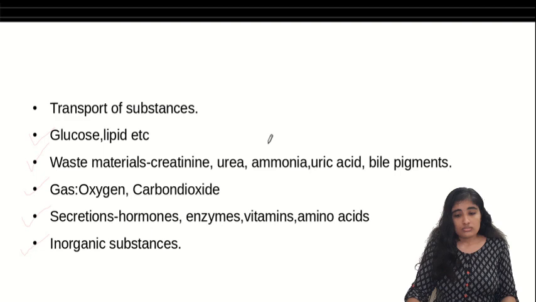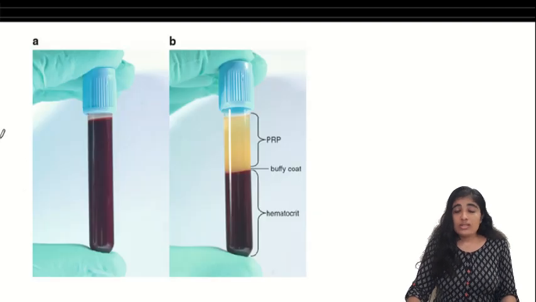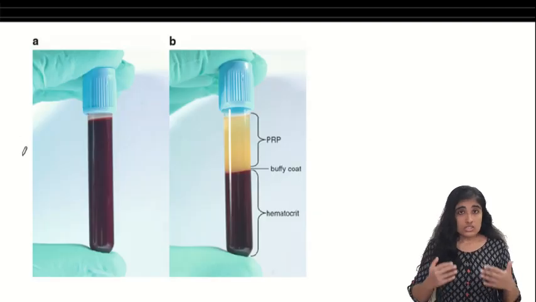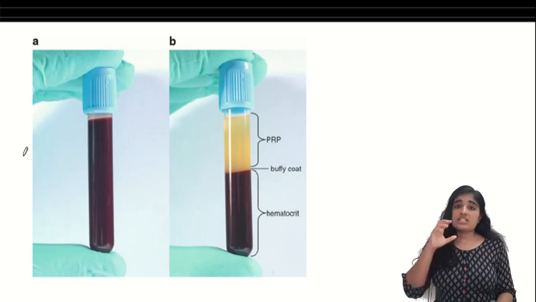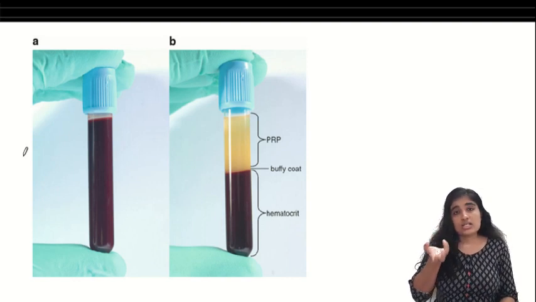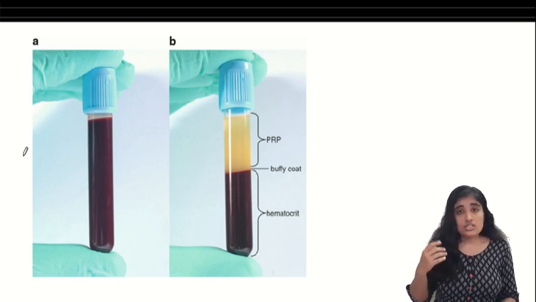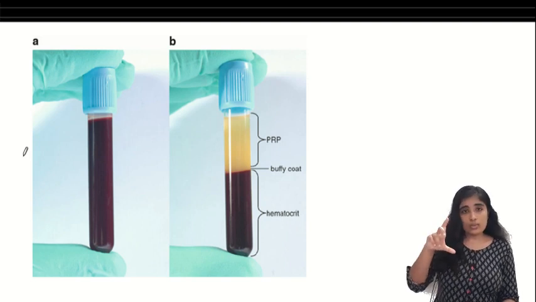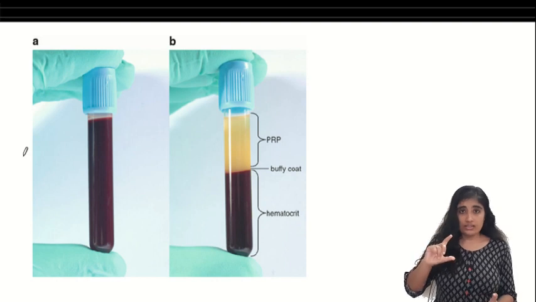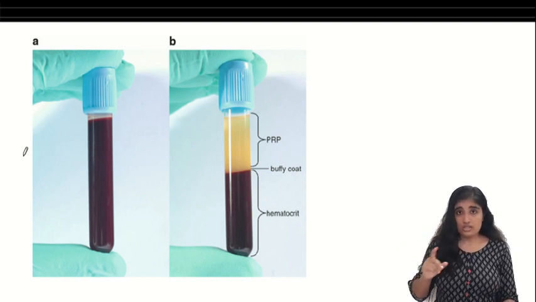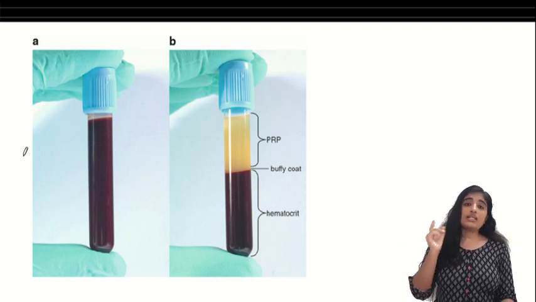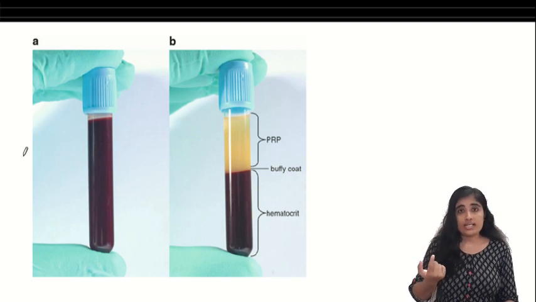Now we are talking about blood. So what is this blood? Is it just a red liquid, or does it have some components? For this, we will do an experiment. We will take one test tube and fill it with blood. Next, we will centrifuge this. You must know what centrifugation is, right? We will rotate it at a very high speed.